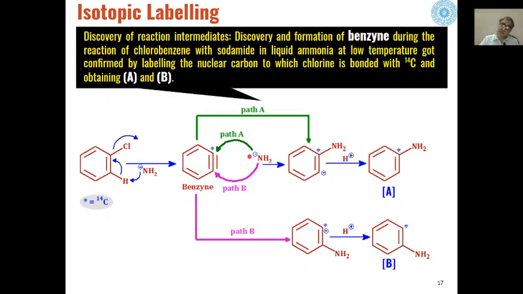That means there are now two possibilities for substitution of the amide group, either at this carbon or at this carbon.